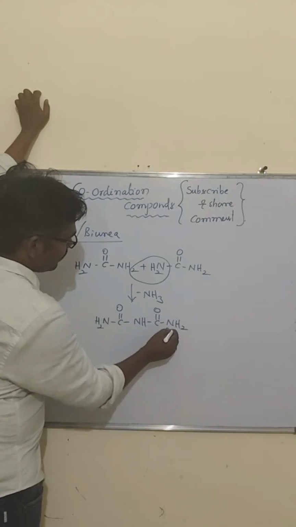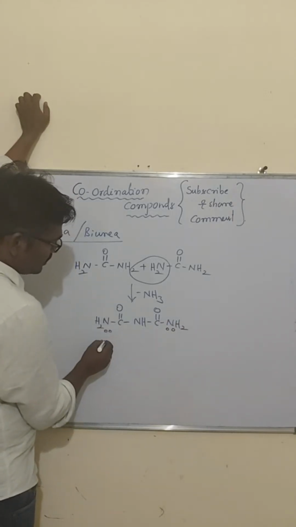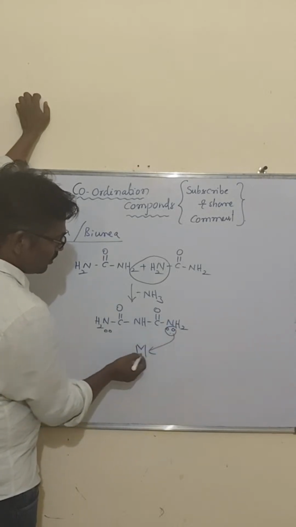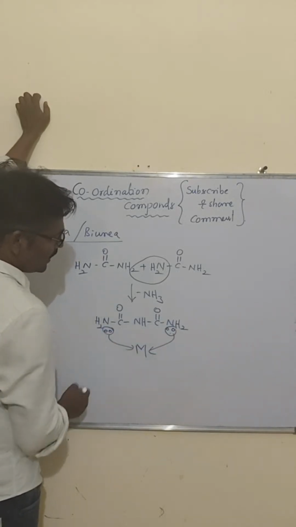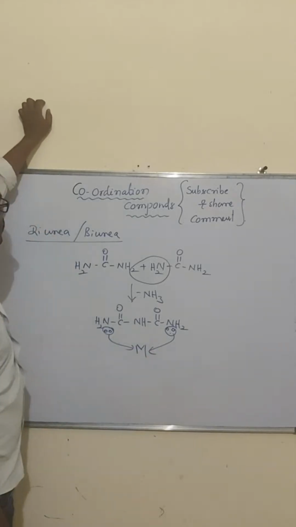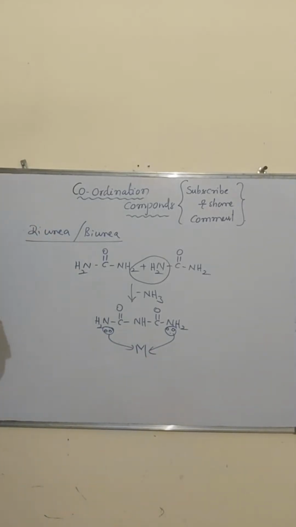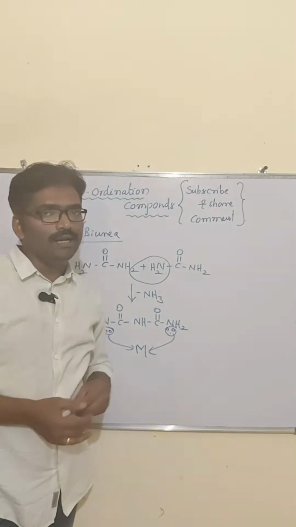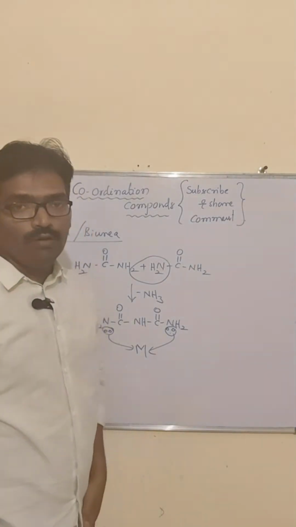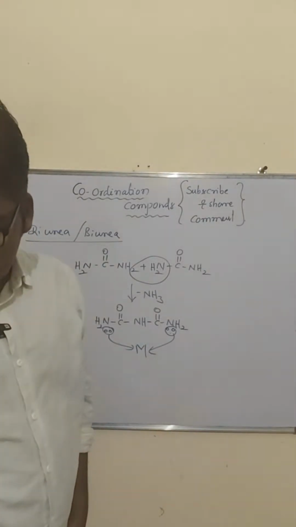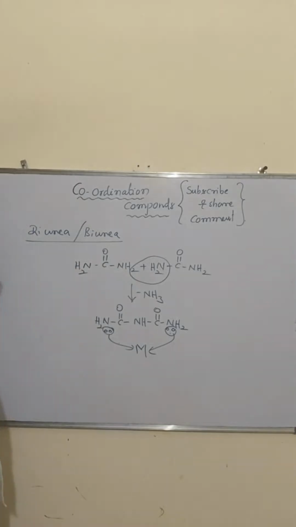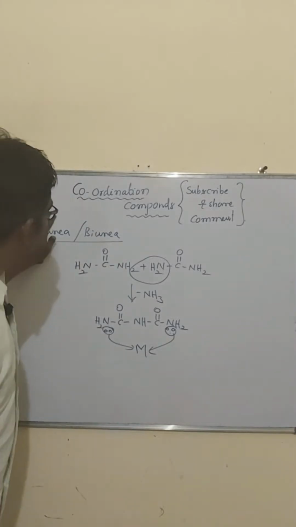Now here lone pairs of electrons are there, here lone pairs of electrons are there. So this can bind to the metal. Like this, two coordinate covalent bonds are formed. This is what we call diurea or biurea. So all these are bidentate ligands. Then the hexadentate ligand we have seen, that is EDTA -2, we discussed.